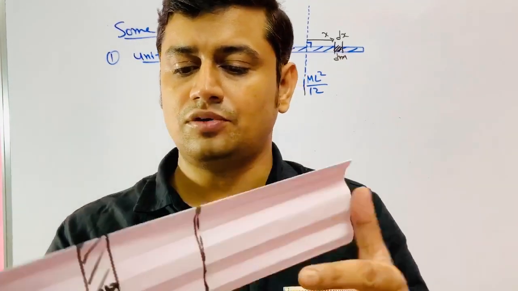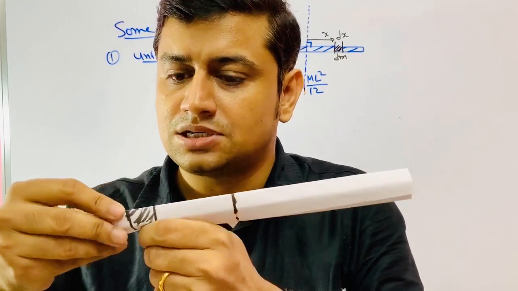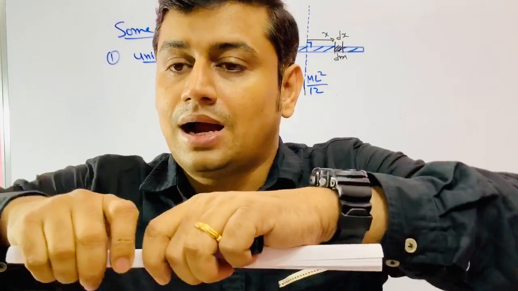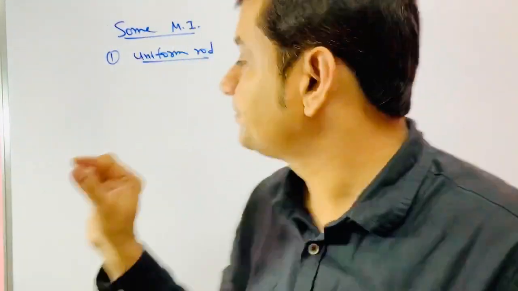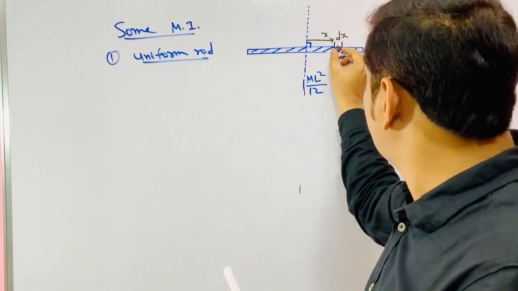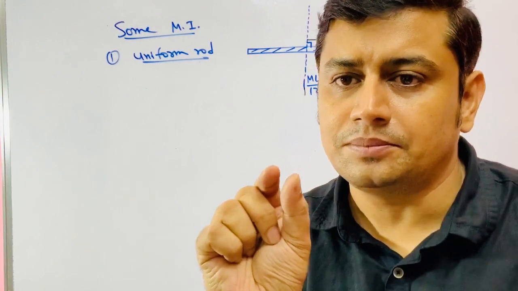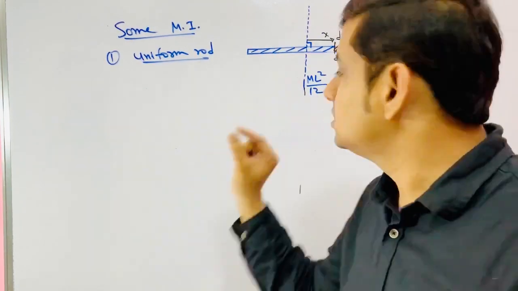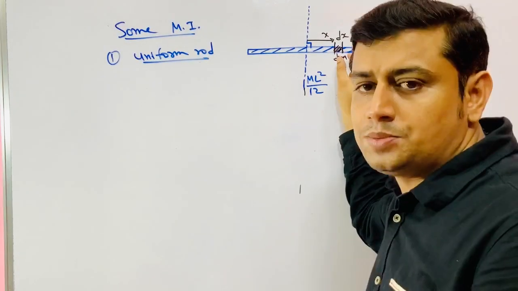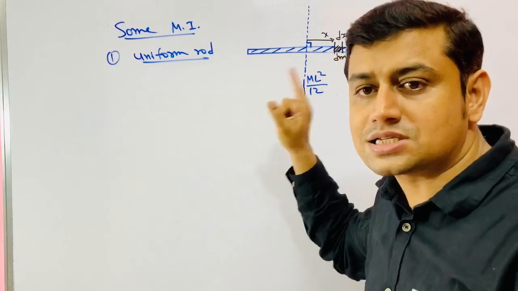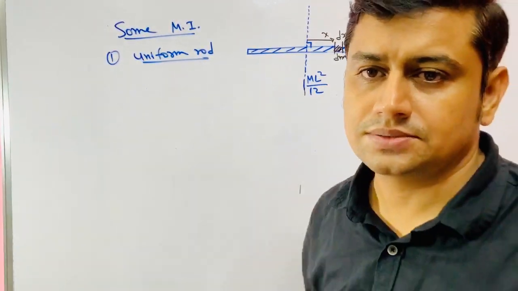Again if I fold it, same mass is dm. Again I fold it, same mass dm. I fold it infinite times, here becomes the rod. So same mass dm has been now pulled parallel to the axis. And once you pull any mass dm parallel to the axis, or in more general terms I can say, if I distribute this mass dm at the same distance x on the cylinder, nothing changes.